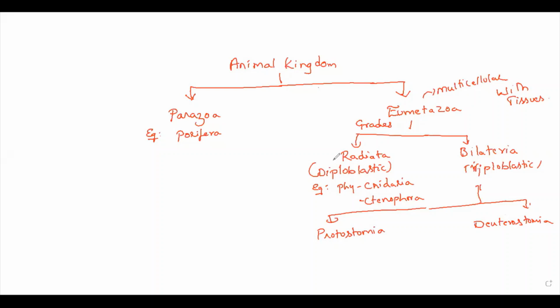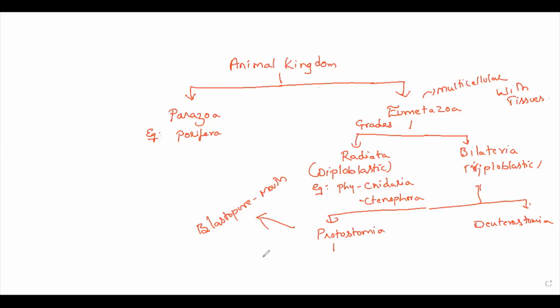Protostomians are the animals in which the blastopore develops into mouth. What are deuterostomes? Deuterostomes means the blastopore develops into anus.